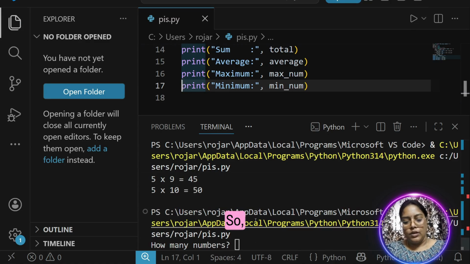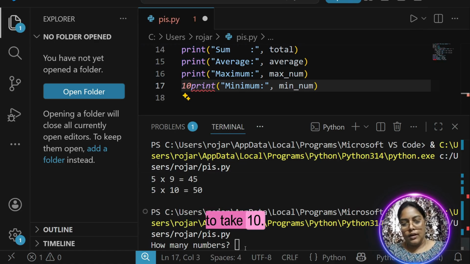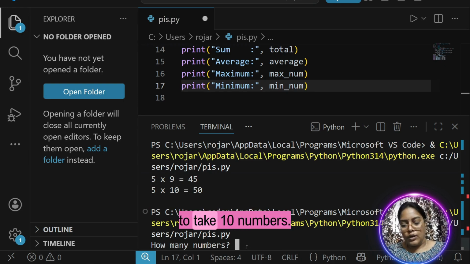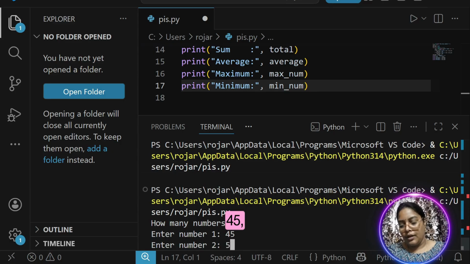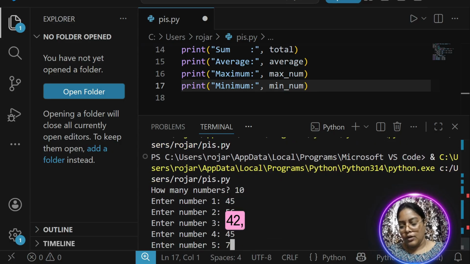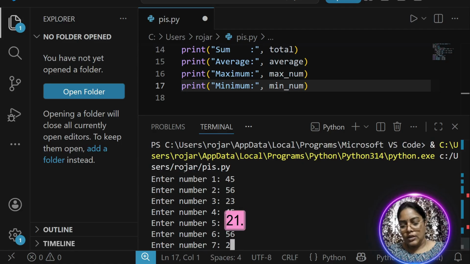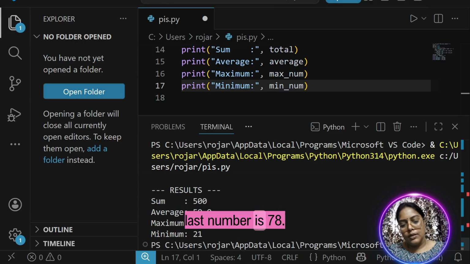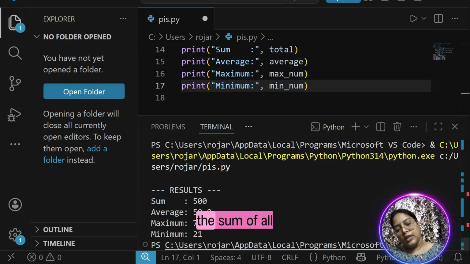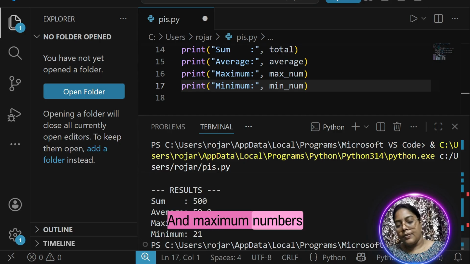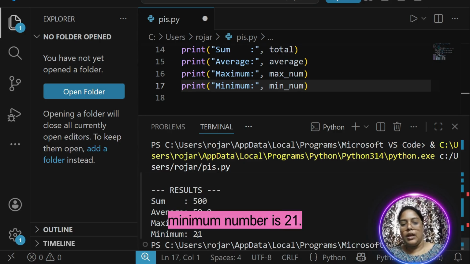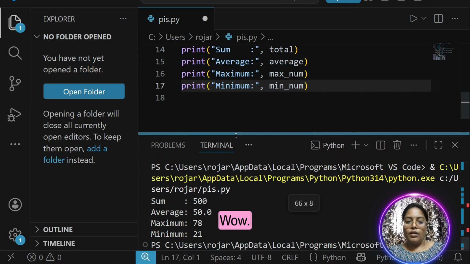Let us try. So first of all, I want to take 10 numbers. So randomly let us take the 10 numbers: 45, 56, 23, 42, 78, 56, 21 and 52. Sorry, 53 and then 45, and the last number is 78. So if you see, the sum of all numbers is 500, average is 50, maximum number is 78 and minimum number is 21. Wow.